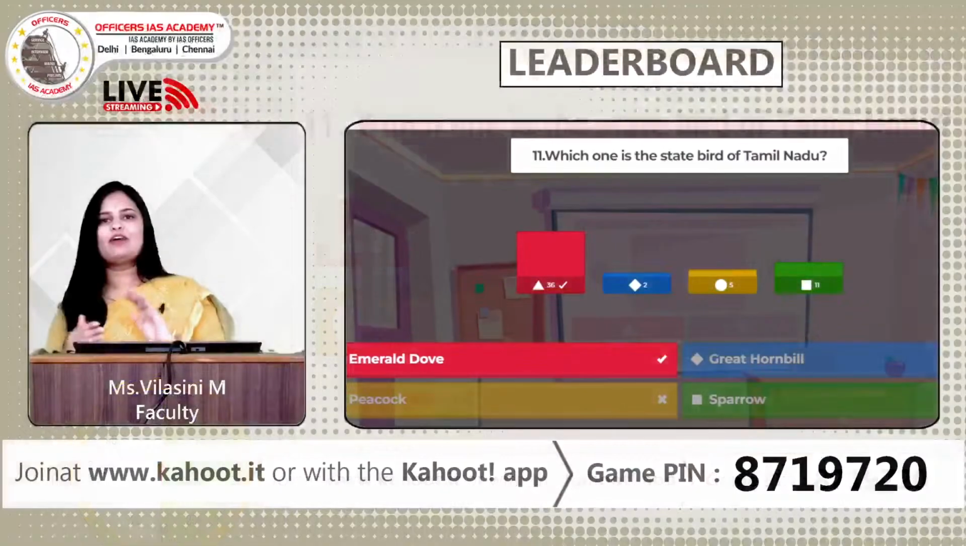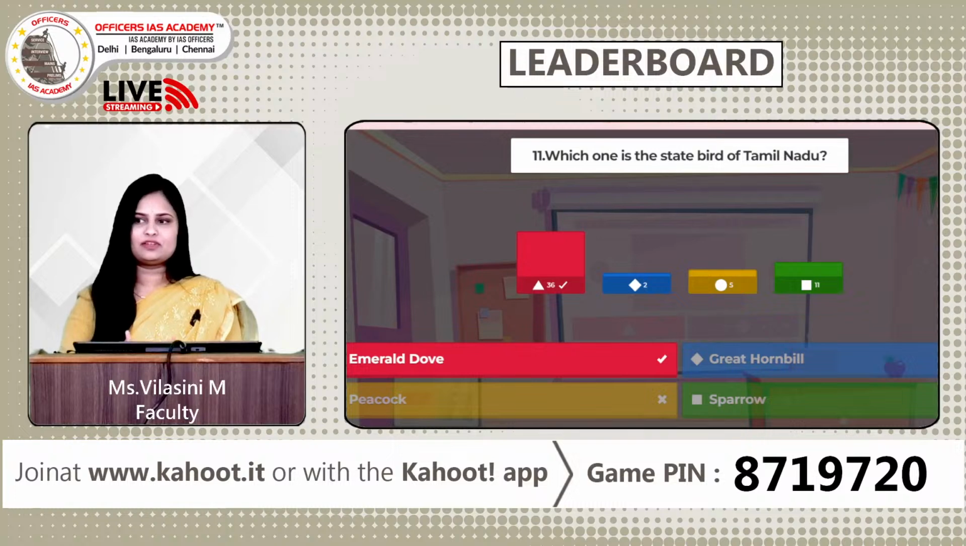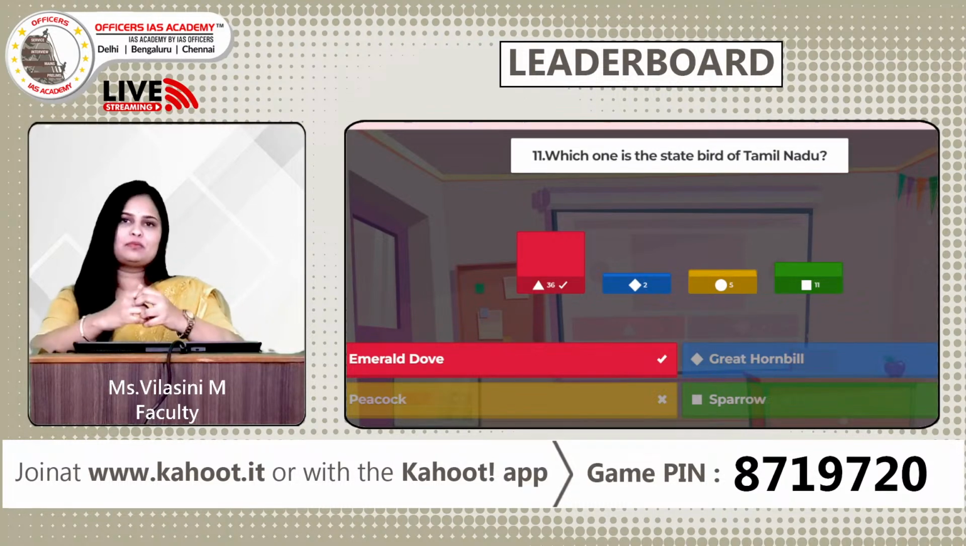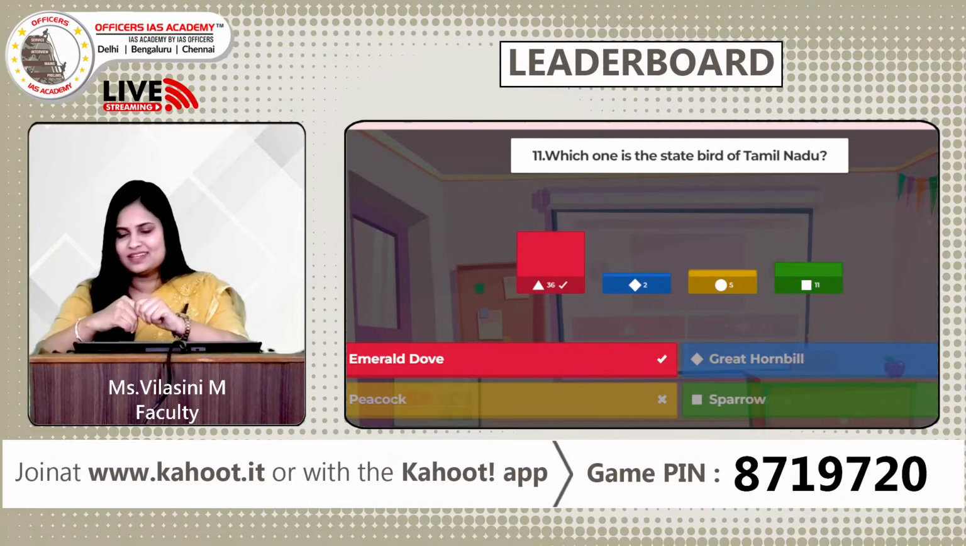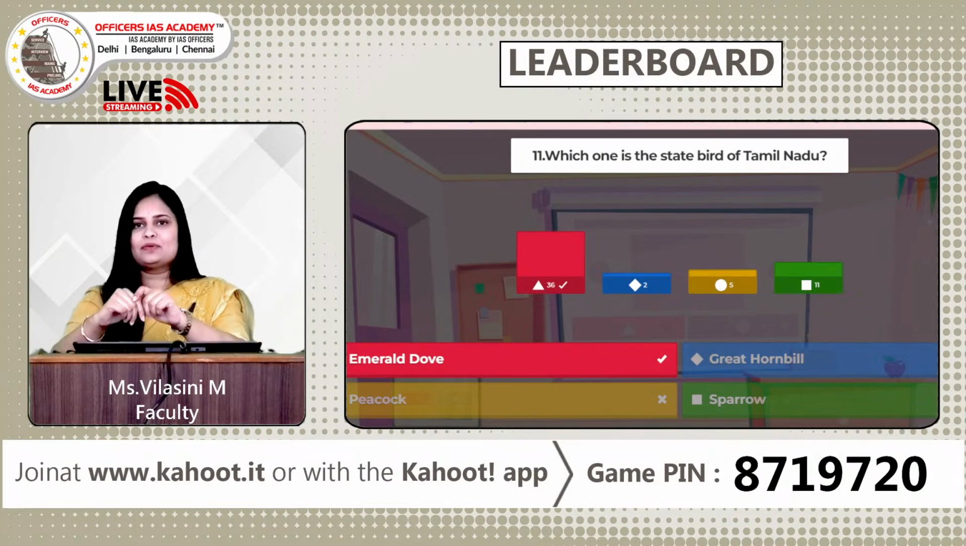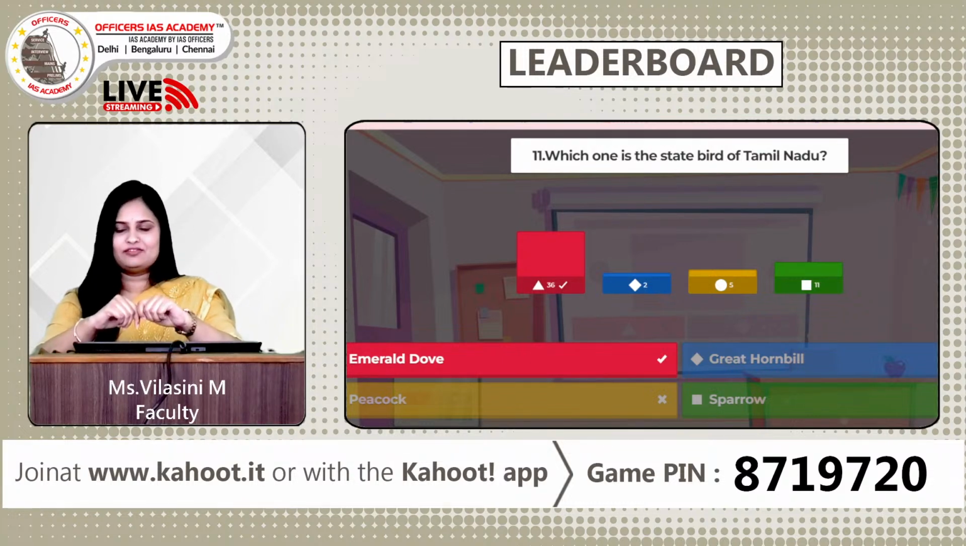Okay, so most of you have given emerald dove. Wonderful. So emerald dove happens to be the state bird of Tamil Nadu. Talking about great hornbill, remember we spoke about hornbill already when we spoke about Pakke Tiger Reserve? Yes. So great hornbill happens to be the state bird of Kerala and Arunachal Pradesh. Peacock, we all know it's the national bird of India. And talking about house sparrow, it happens to be the state bird of Delhi. Fine. So these are a few things for you to keep in mind.